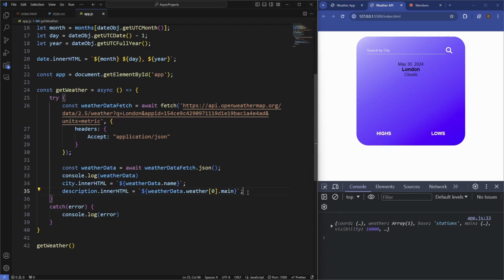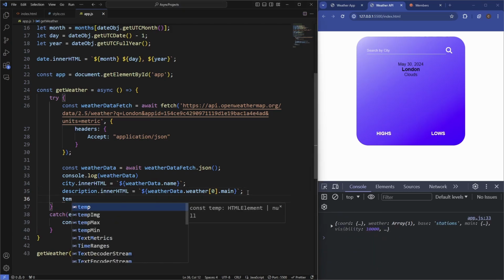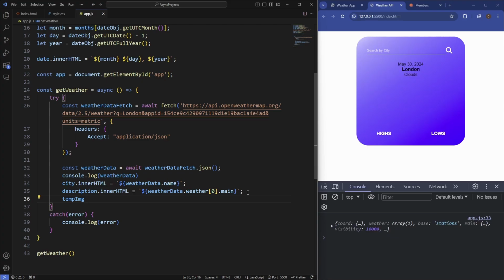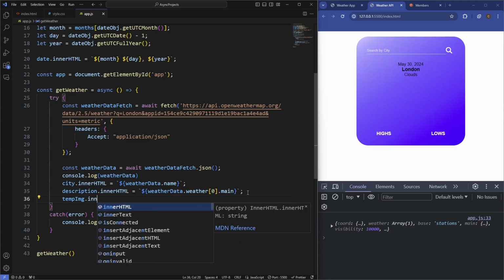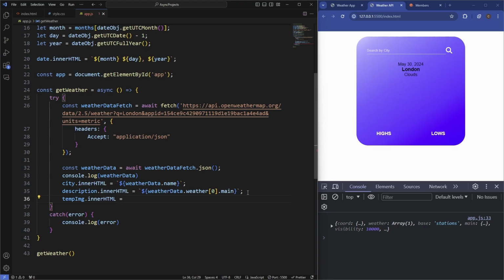Then next we want to target the image. So we'll say temp image, or not the image, the icon that we're going to be displaying. We'll say .innerHTML equals, and then we're actually going to create an image tag in here. And then set the source attribute to the OpenWeatherMap URL, and then put the custom data that we fetch from the API so we get the correct icon. So this is going to be the image tag. I'm going to grab the source attribute, and this is going to be equal to that URL.